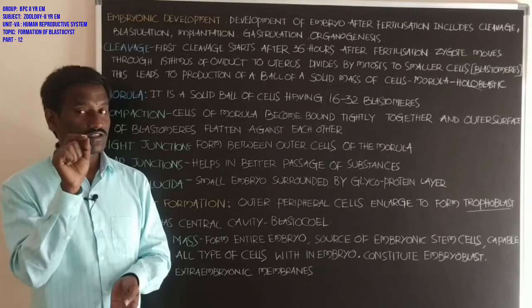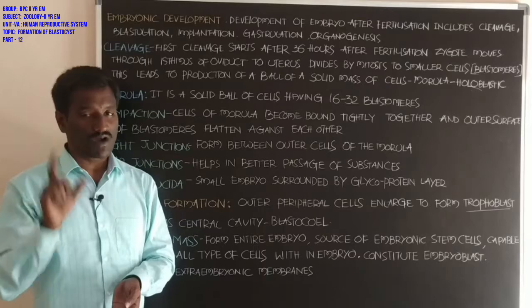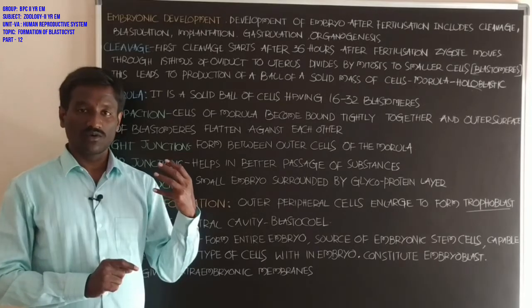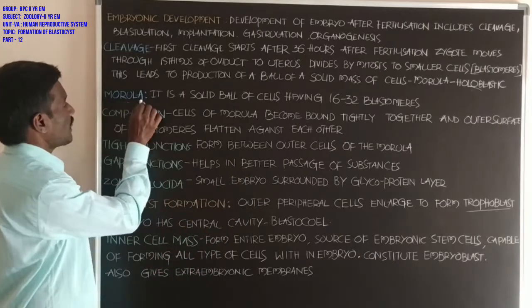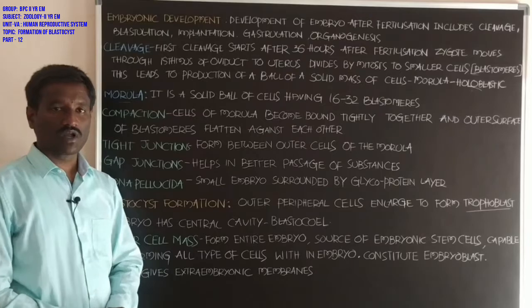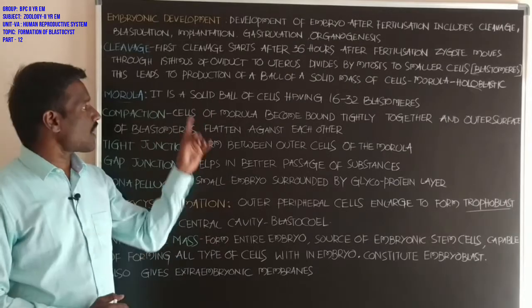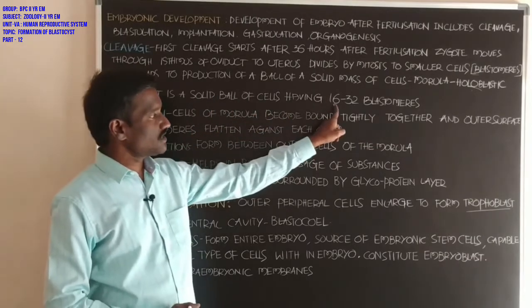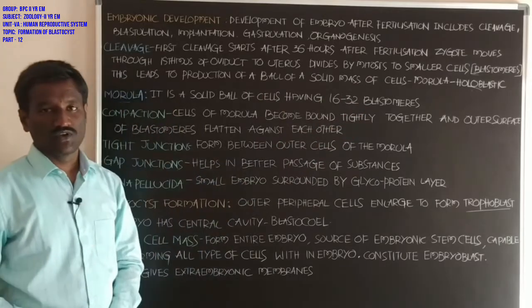Holoblastic cleavage is present in placental mammals. Human beings are also placental mammals. Next, student, morula. What about the morula? Morula is a solid ball of cells having 16 to 32 blastomeres.